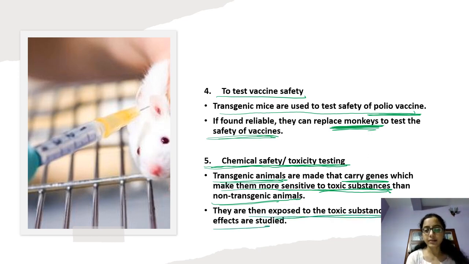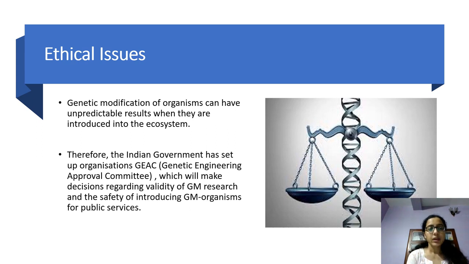Then the effects are studied, to see how these genes are effective against the toxic effect of these chemicals or toxic material. So this is how transgenic animals are used, and that also creates a problem, because it is a topic of ethical issue, and it is not ethically right to use animals just for our benefit.